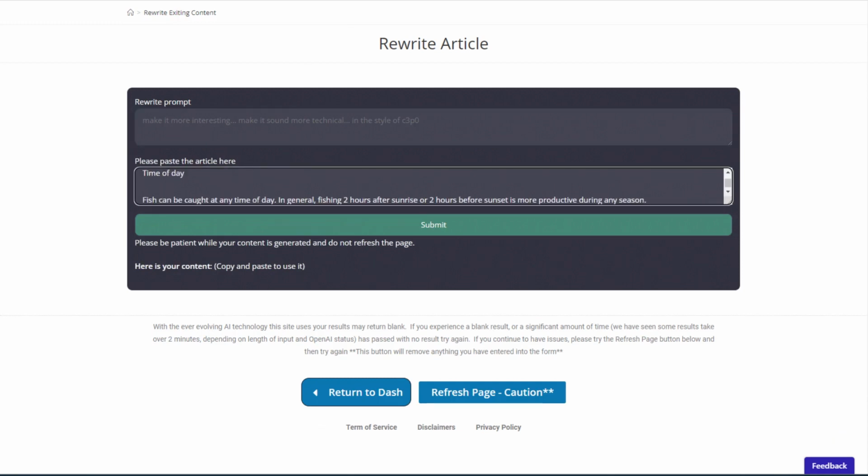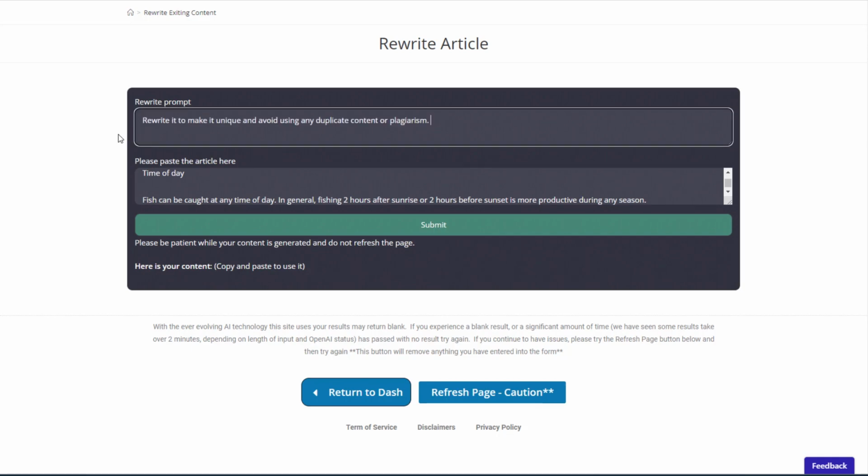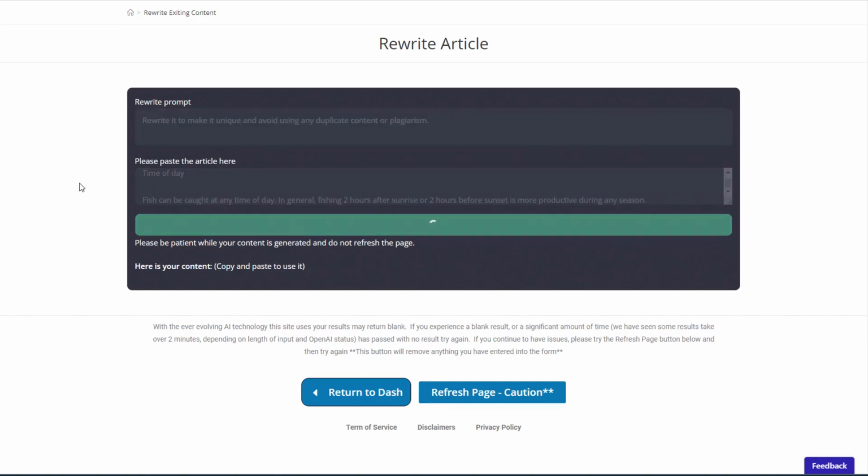GPT-Dash. And then as far as the rewrite prompt, you can say, hey, I want to make it more interesting, or I want it to sound more user-friendly, or I want it to be more technical, or in the style of a robot talking. You can say whatever you want it to sound like. You can tell it that, and it'll do it. In this case, I want it to rewrite this article simply to make it unique, avoid using any duplicate content or plagiarism, so I can essentially swipe this article. And I realize that's a bit of a gray hat thing to do, but using AI, you can do just that. So let's go ahead and submit it and see what it tells us.